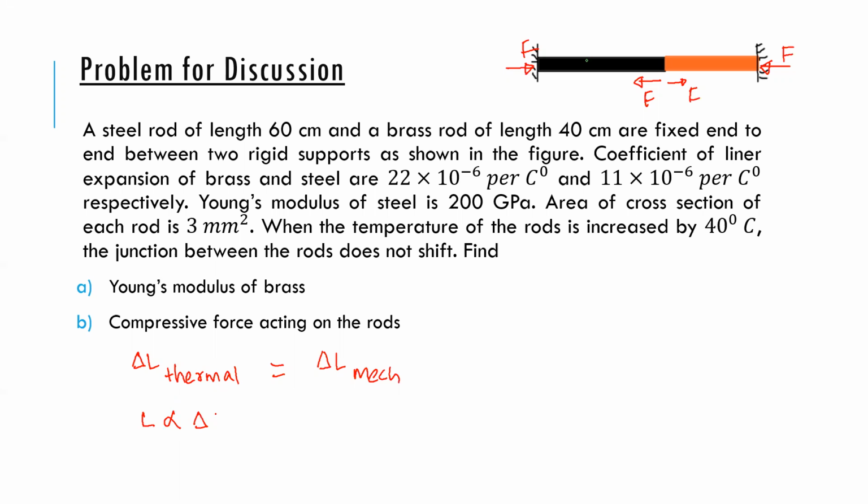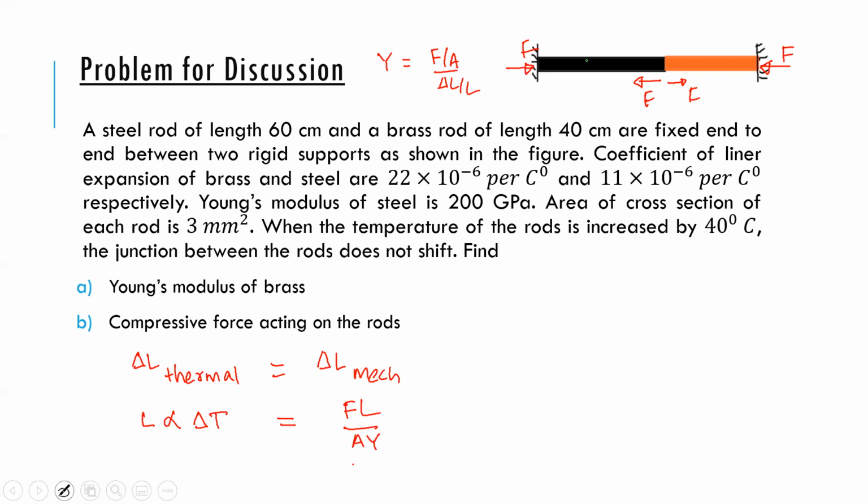Mechanically, the definition of Young's modulus is force by area over change in length by length, so the change in length is FL by AY. Are you with me so far?